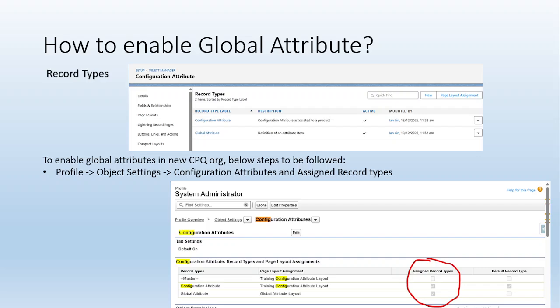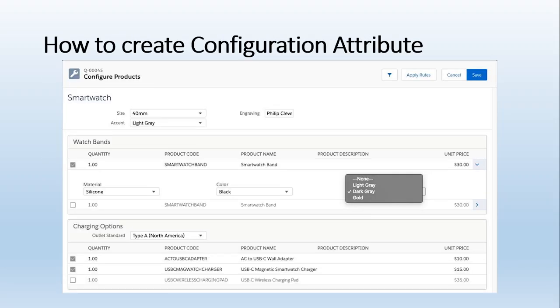Clear? And the object name is configuration attribute. So now the question is how we can create the configuration attribute as it belongs to the particular bundle. Correct? Here I have a pick list. This is a text box. How exactly can I create this configuration attribute?